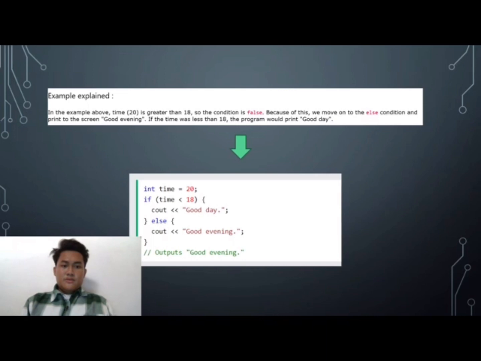Because of this, we move on to the else condition and print to the screen, good evening. If the time was less than 18, the program would print good day. In this example, time is 20: if time is less than 18, code good day, else code good evening. Output: good evening.